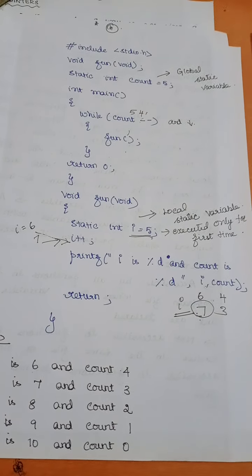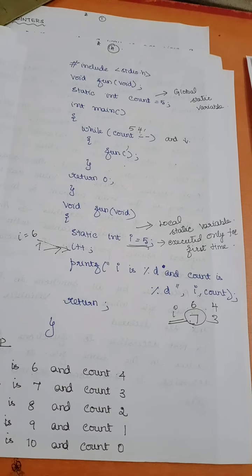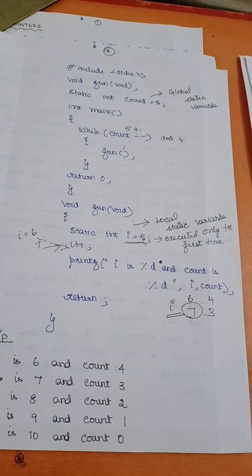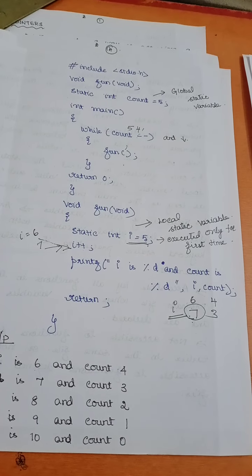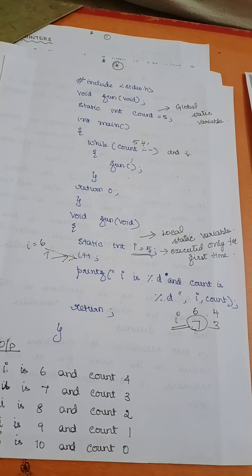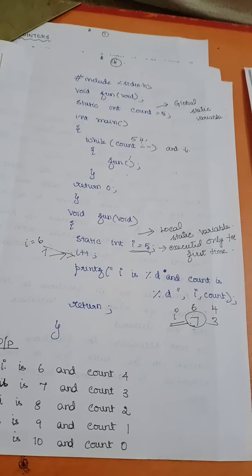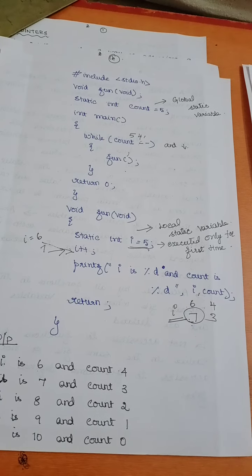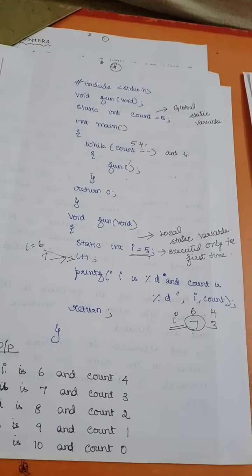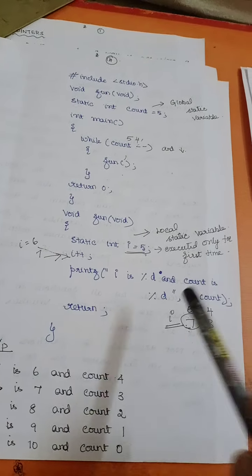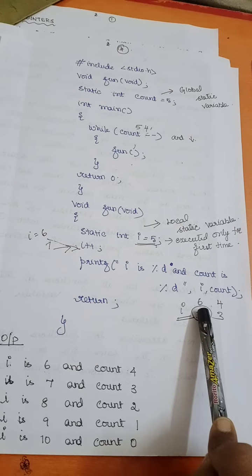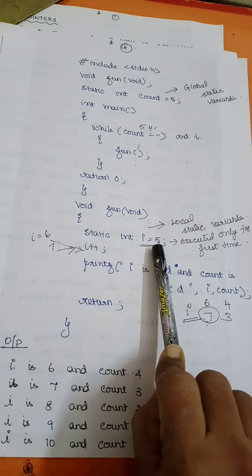Is that clear? So what is the difference between local static variable and global static variable? Global static variable can be accessed by all the functions present inside the particular file. Right? Whereas your local static variables, generally we'll use inside the functions and the value will be retained within a function, right, between your function calls. So first time I have got 6 and next time when I call the function only the 6 will be taken, not your 5. Is that clear?